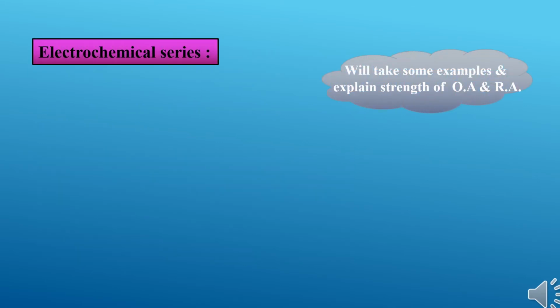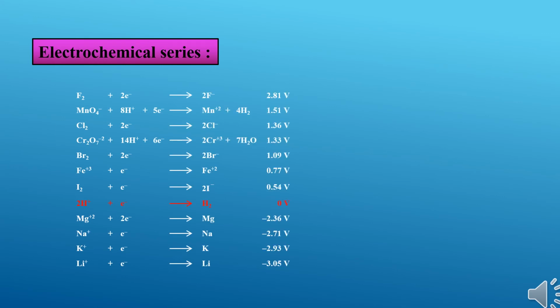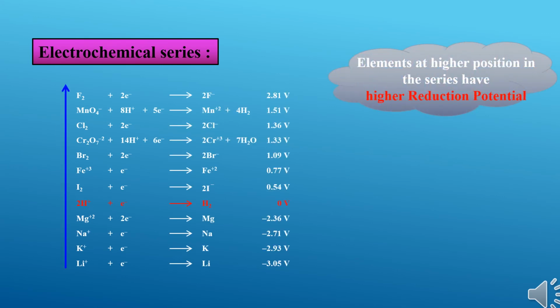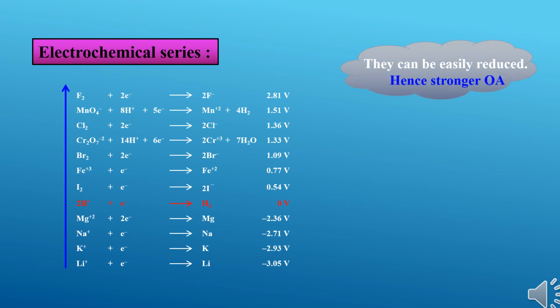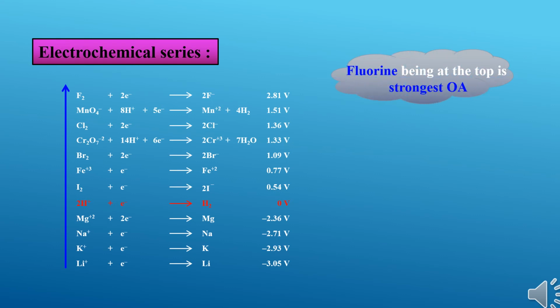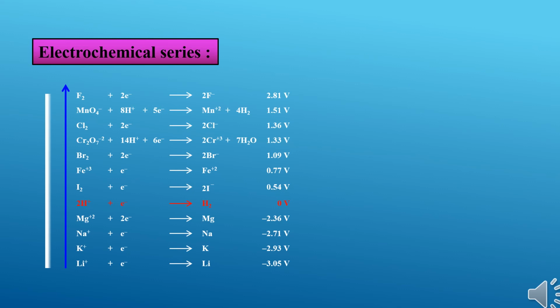So let us sum up the electrochemical series. We'll take some examples and explain the strength of oxidizing agent and reducing agent. Here is the electrochemical series. When you consider this electrochemical series, elements at higher position in the series have higher reduction potential. They can be easily reduced, hence they are stronger oxidizing agents. Fluorine being at the top is the strongest oxidizing agent.